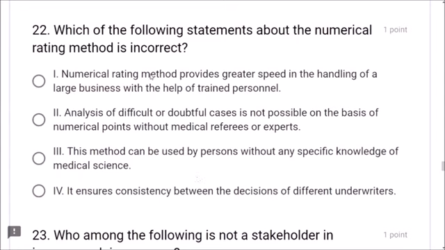Question number 22. Which of the following statements about the numerical rating method is incorrect? Incorrect statement they are asking, friend. This is keyword. Incorrect statement they are asking. What is incorrect? Let us see. Analysis of difficult or doubtful cases is not possible on the basis of numerical points without medical referees or experts. This is incorrect, friend. It is possible without medical referee or expert's opinion also. Based on numerical points, one can give underwriting.